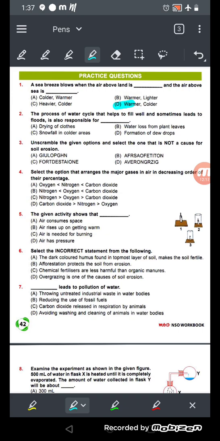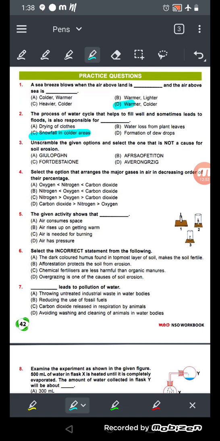Number 2, the process of water cycle that helps to fill wells and sometimes leads to floods is also responsible for what? So what will be the answer? The answer will be number C. Why? The water cycle process that fills wells and sometimes leads to floods is responsible for snowfall in colder areas.